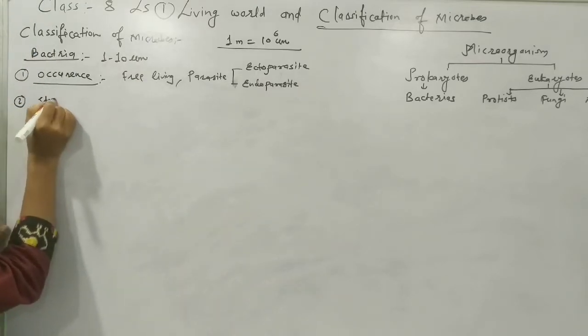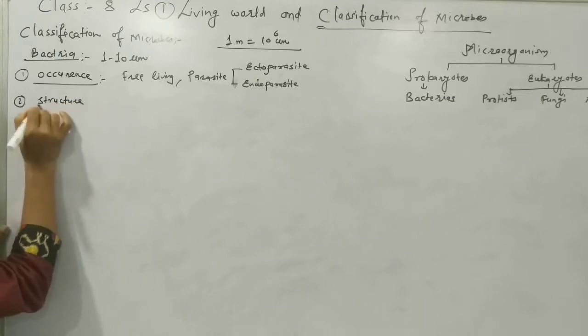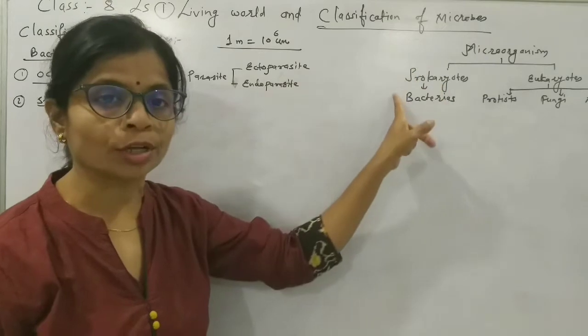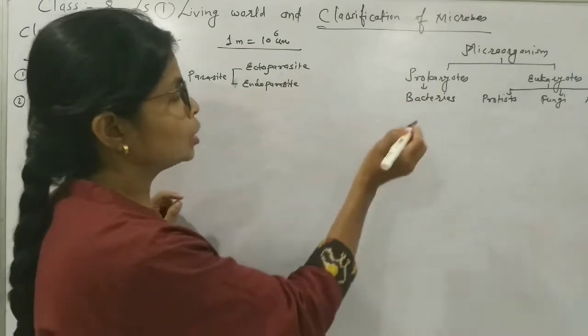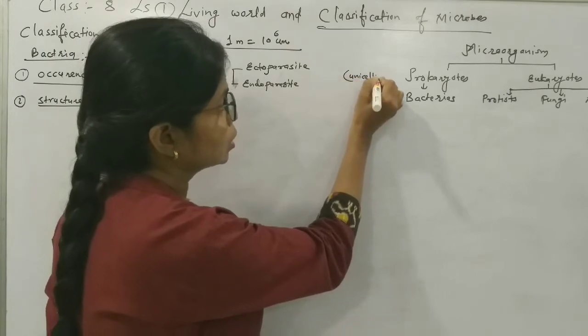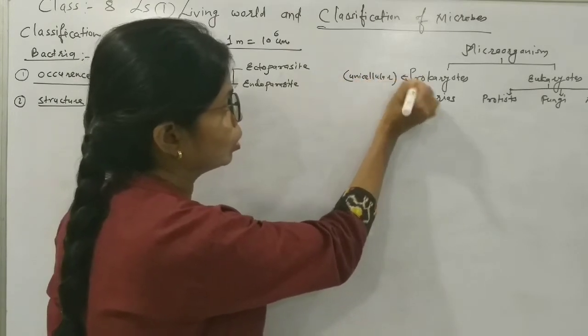Then structure. Now they are unicellular. Bacteria are unicellular. Remember, all the prokaryotes are unicellular. This you have to remember. Okay.